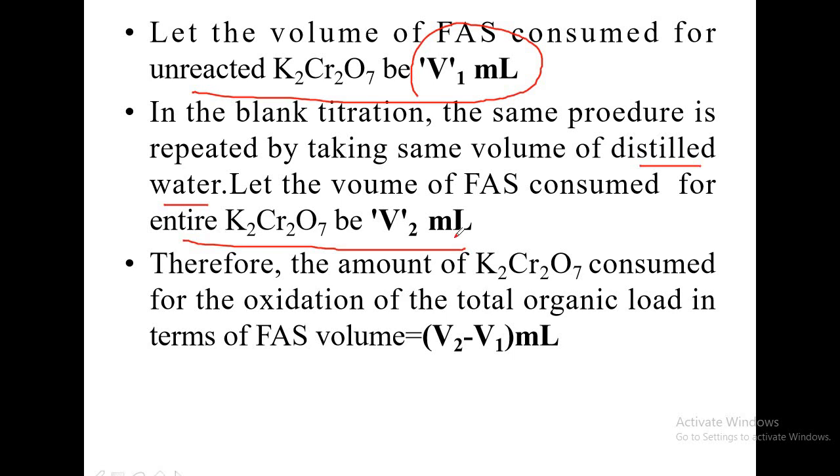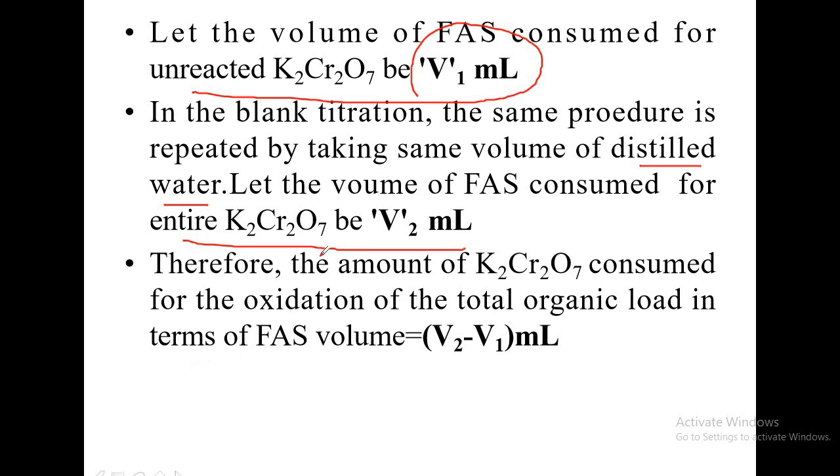In the blank titration, since we have taken distilled water, it is absolutely free from waste. So if you add 10 ml of dichromate there, that 10 ml of dichromate remains 10 ml only, because it doesn't get consumed, as the distilled water doesn't contain any waste. Dichromate gets consumed only when the solution contains waste.